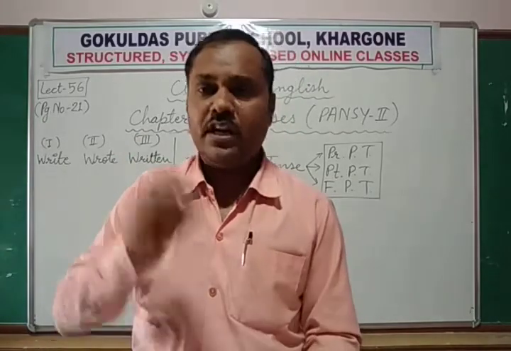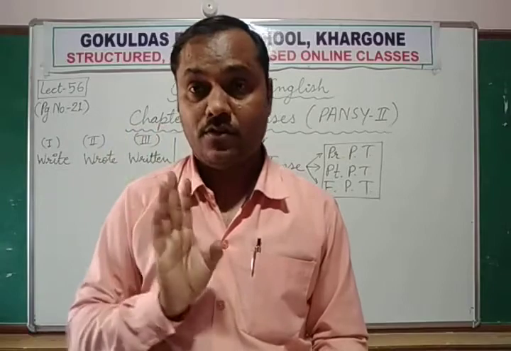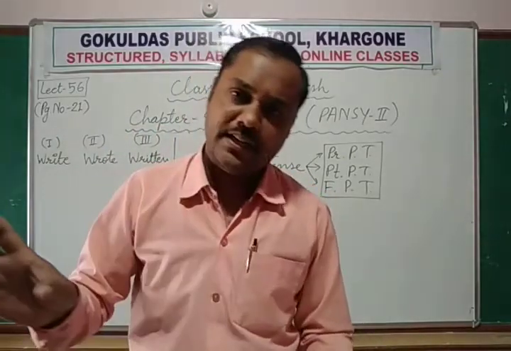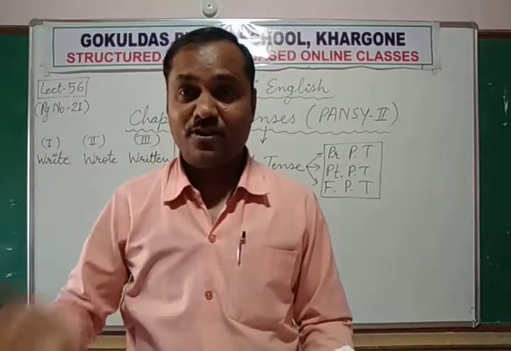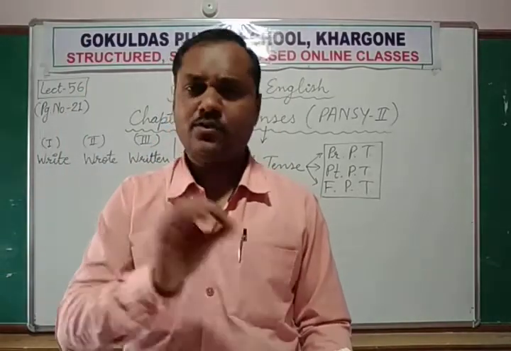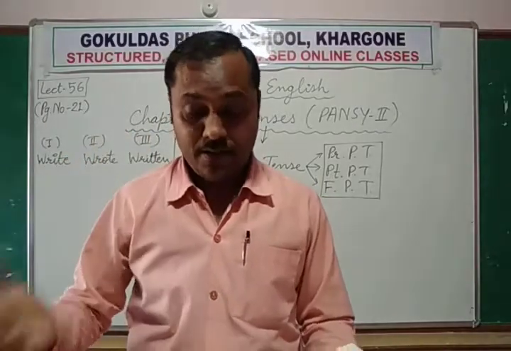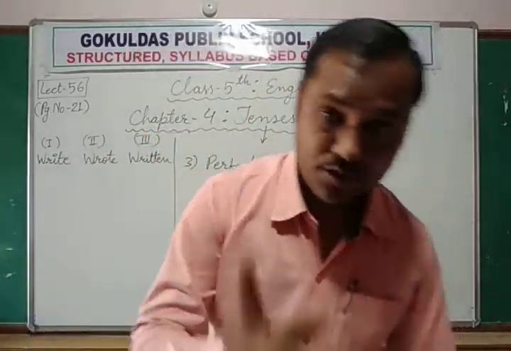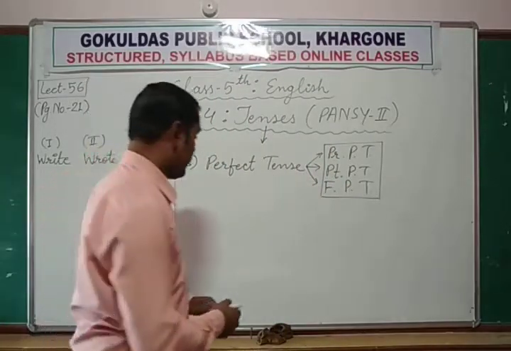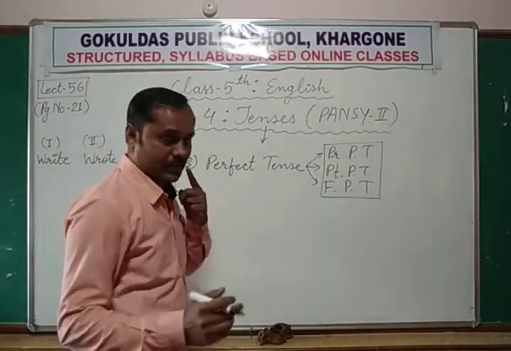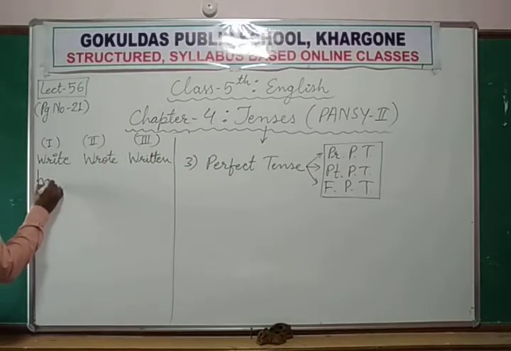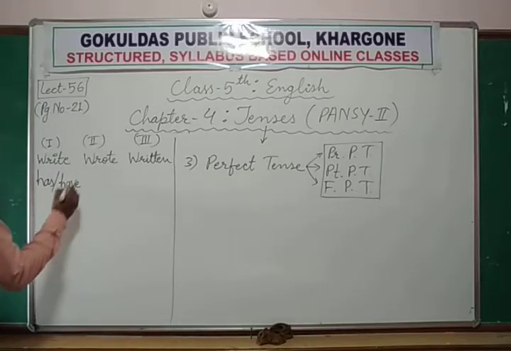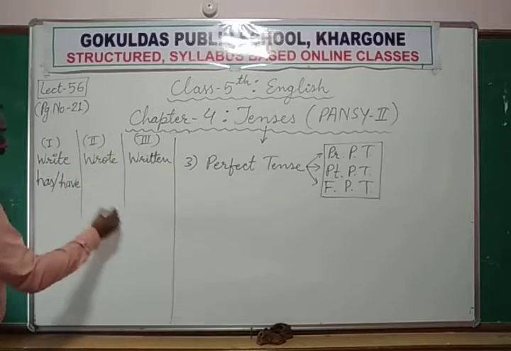Okay, so will always shows future. Will and shall. In any sentence, if you find will or shall, it means something is said for the future time, not for the past, not for the present. So that is very, very simple to identify future. Now, the helping verb which is used, that I have taught you already in the verbs chapter, the present form of the verb, or sometimes helping verb, has or have. Past or second form of the verb is had.